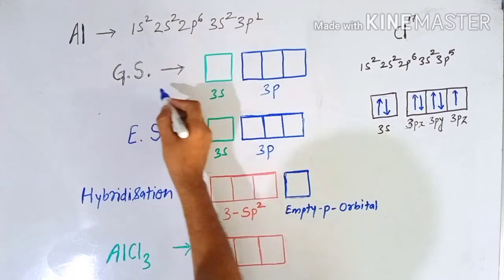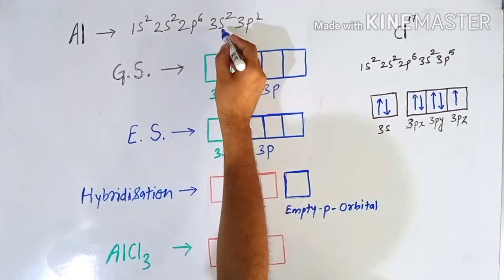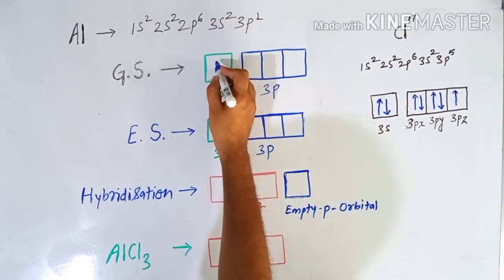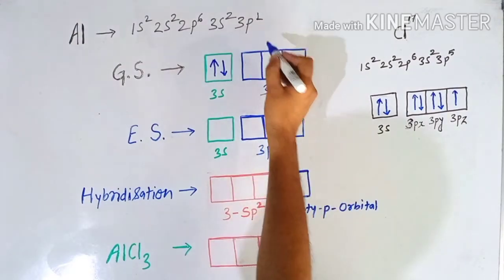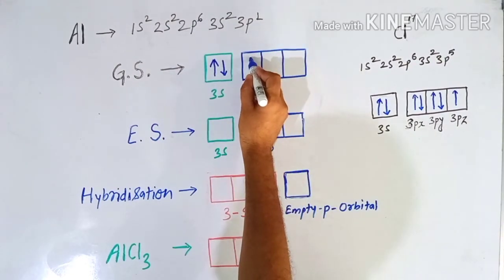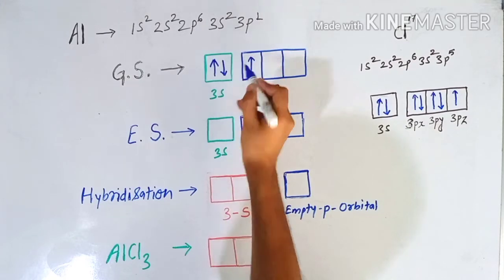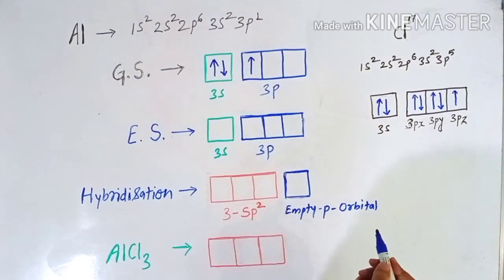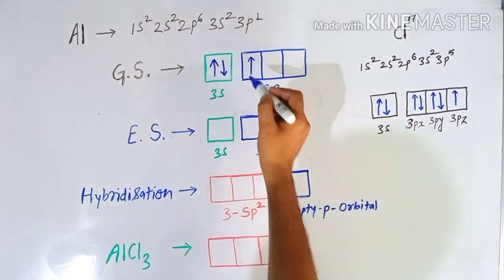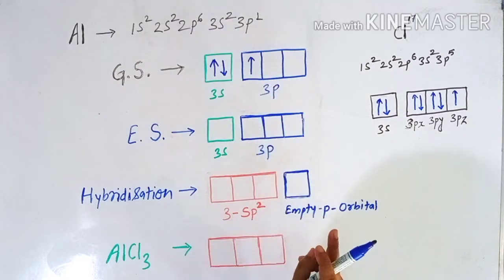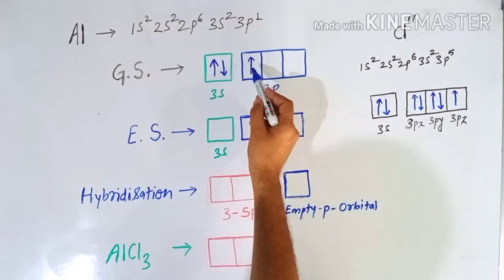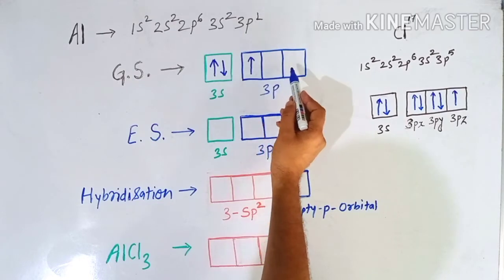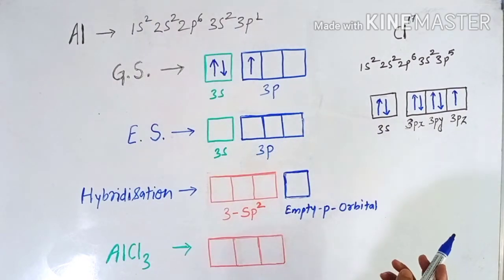So here is the ground state of the aluminum atom, and this 3s orbital has 2 electrons, and this 3p orbital has only a single electron. Every orbital can take 2 electrons; that is the maximum capacity. So here the 3px orbital has only a single electron, whereas 3py and 3pz are completely vacant.